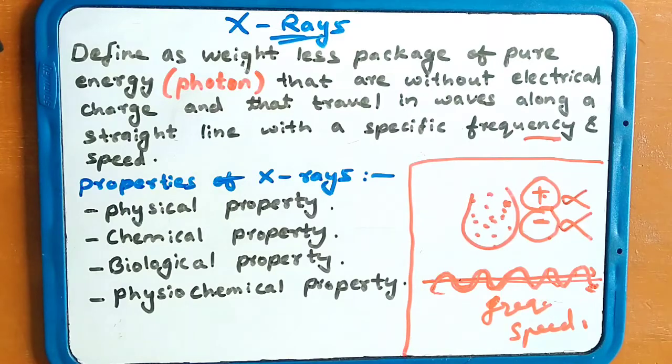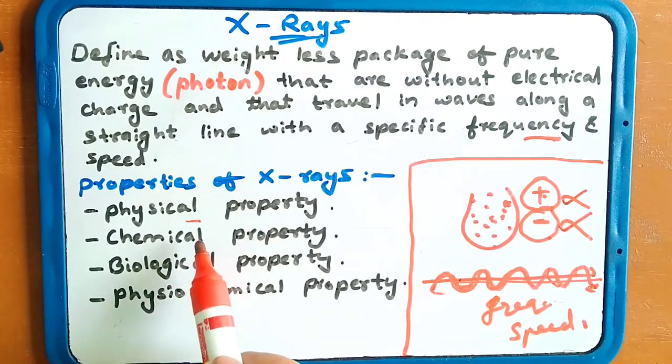The properties of X-rays are, first one is physical property. What comes in physical property? How the radiations travel, how much time they take to travel, and whether they are reflected or not. These come in physical property. What are the chemical properties?